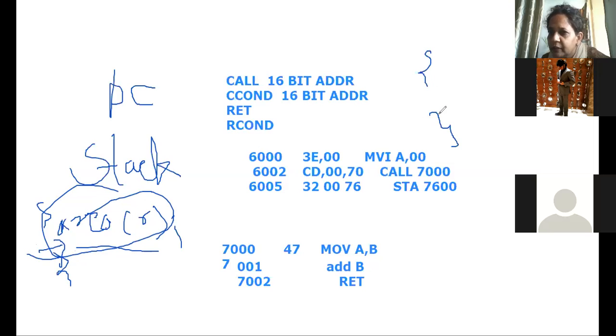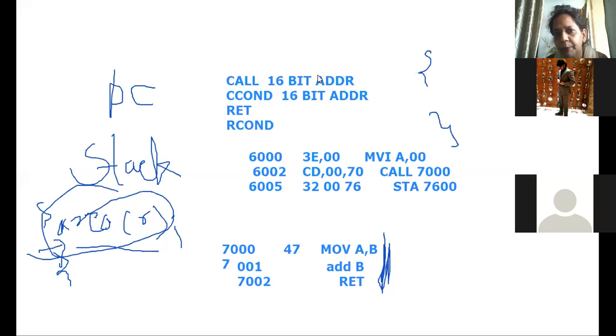Now the function in C++ is nothing but the subroutine in 8085. So it is a set of instructions which can be repeated again and again whenever required, but not written in the main program. They are written outside the main program. Like in C++, you write the functions outside the main program. Here also the subroutines are written outside the main program. Is this understood? Now, how this particular function or subroutine is called in 8085, that I was explaining.